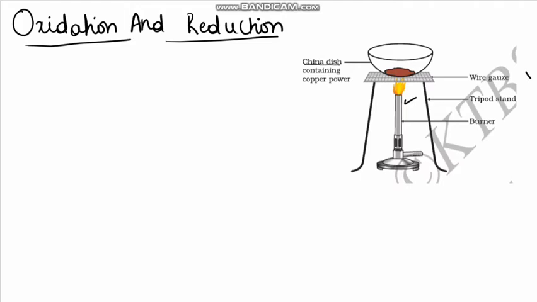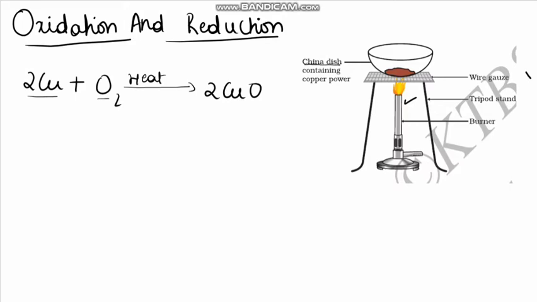So, how can we write the reaction? 2Cu plus O2. When copper is heated, with the help of oxygen in the air, what does it get converted into? It gets converted into copper oxide, 2CuO.